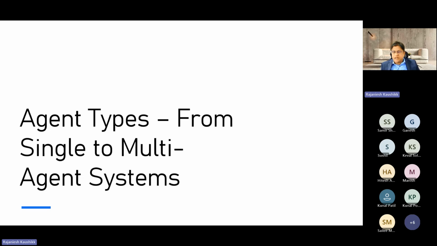Let me introduce the concept of a single agent system, which focuses on a specific task, versus a multi-agent system, where multiple agents collaborate on more complex tasks. This distinction is very crucial because it lays the foundation for building these kinds of agents. Based on their functionality, there could be two types of agents, multi-agent and single agent. Let's understand the difference.